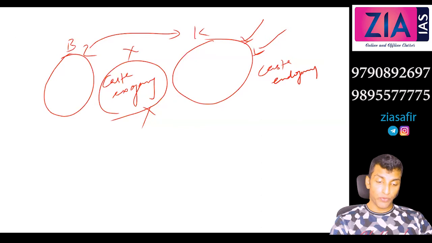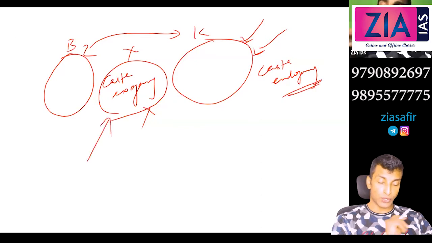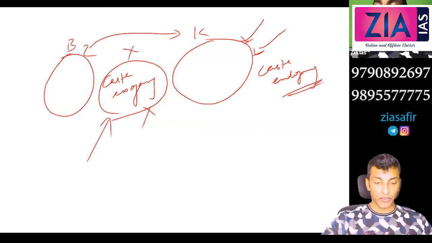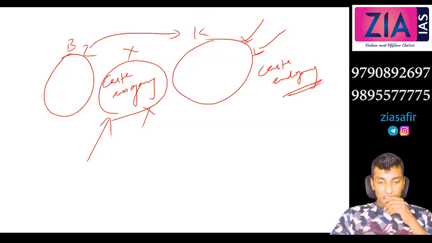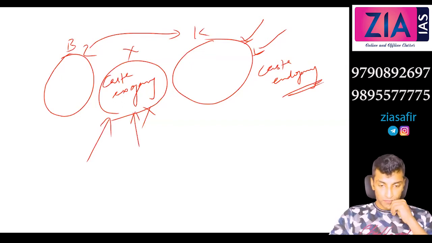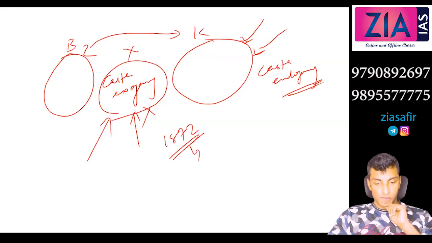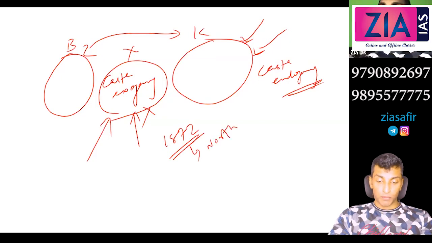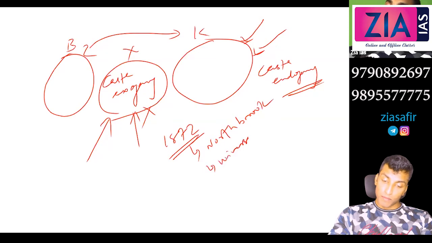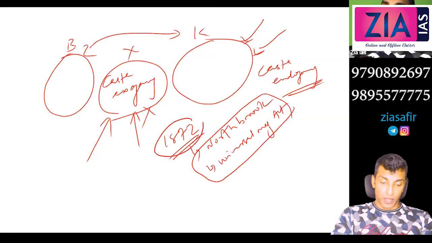And do you know when this was legalized? Inter-caste marriage was legalized in India when? Any idea? Anyone? When was this legalized in India? 1872. Under which act? Under which Governor General? Northbrook. Okay. Under which act? Universal Marriage Act. Okay.